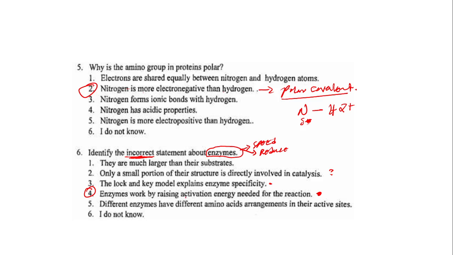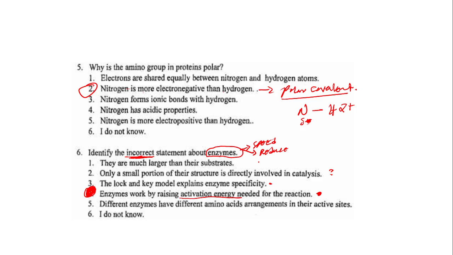Instead, it normally reduces the activation energy, because this activation energy is the energy which is making a chemical reaction take place. So for that chemical reaction to take place at a fast speed, automatically it has to be reduced. So this was the incorrect answer on this particular question.